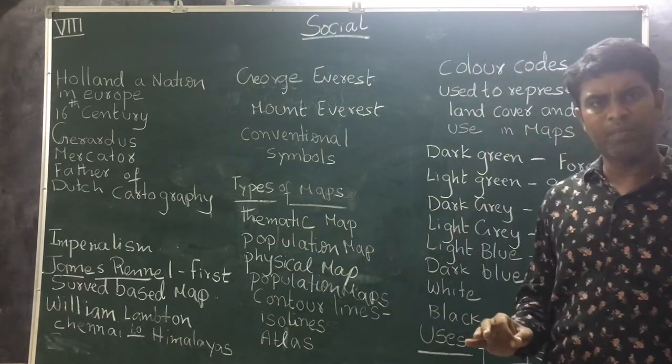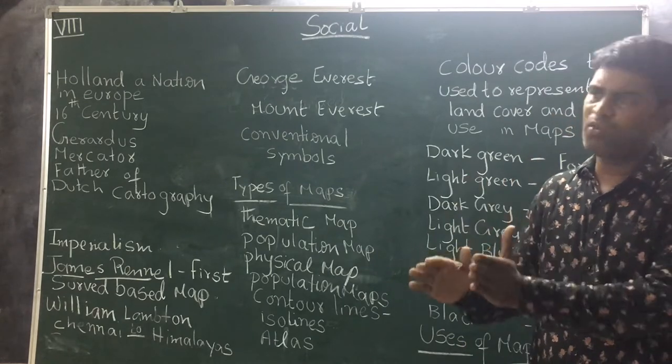The next one is the physical map. This map shows mountains, rivers, and all those features.